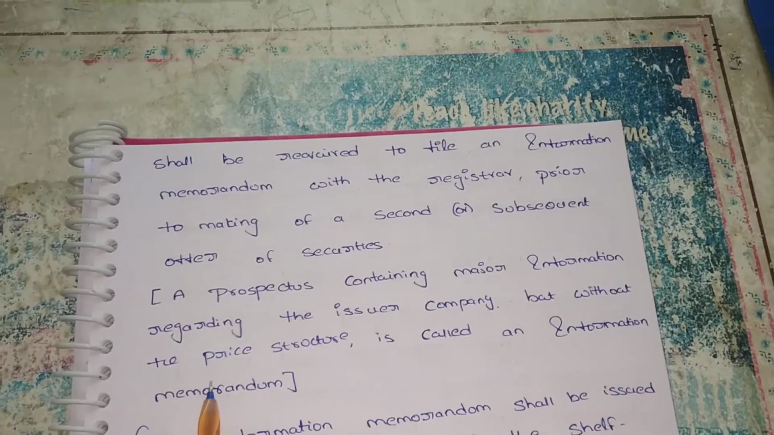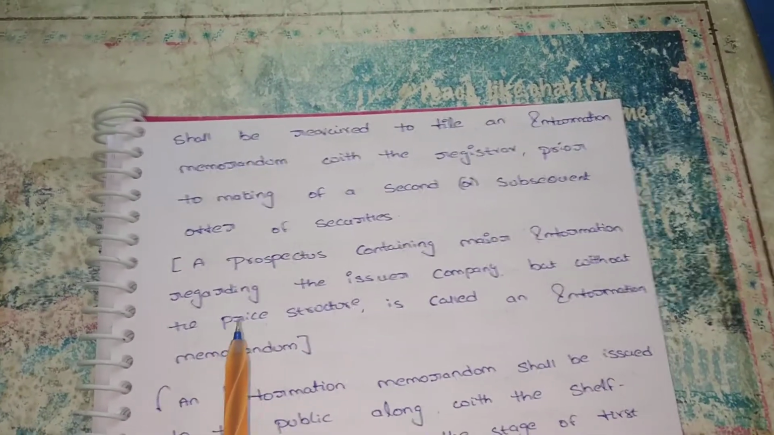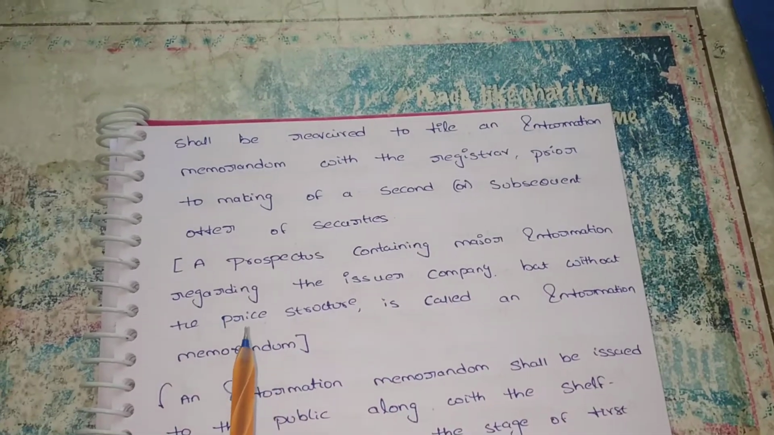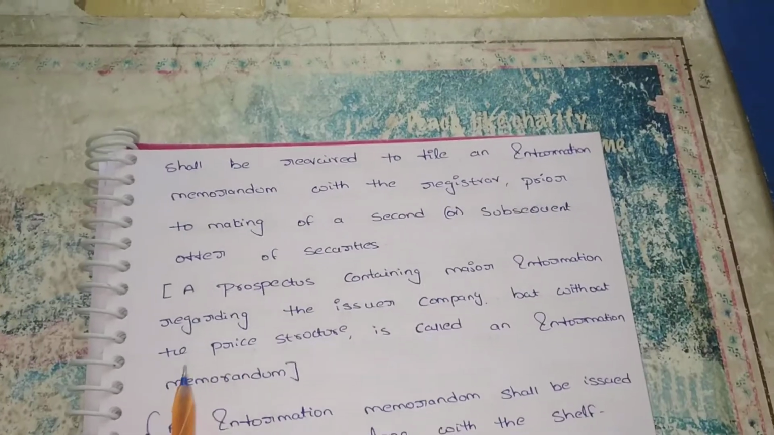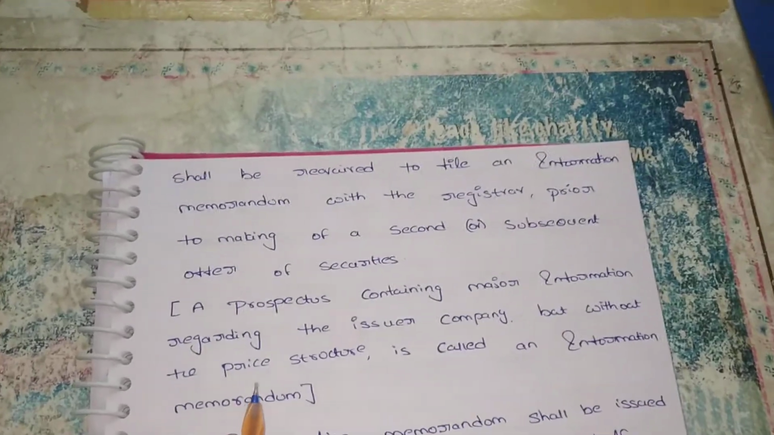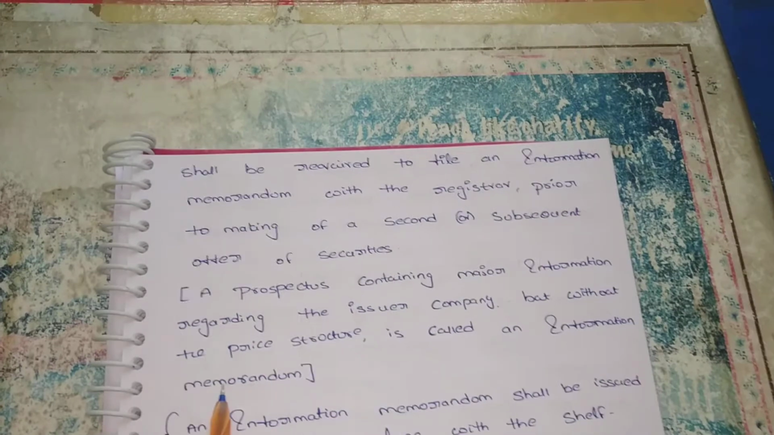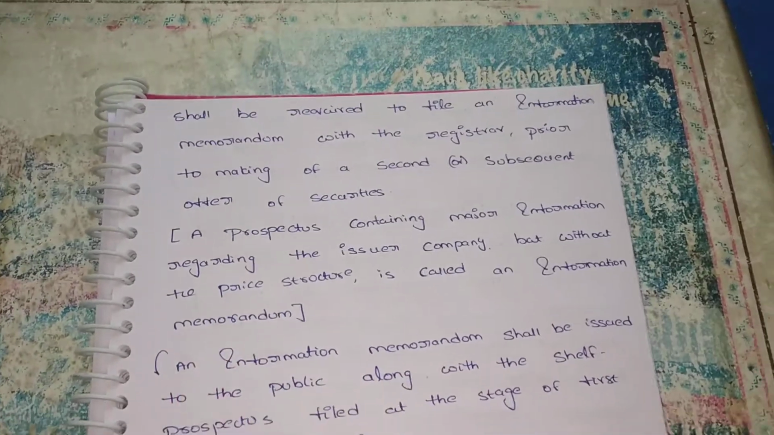Why have we not mentioned the price structure? In the information memorandum, we have to mention only the changes. We are unable to mention the complete price structure, because the prospectus already has a price structure. In the information memorandum, we only have to mention any changes.